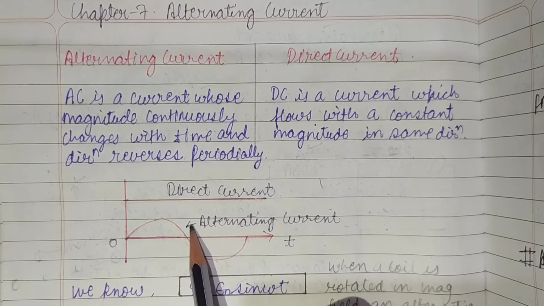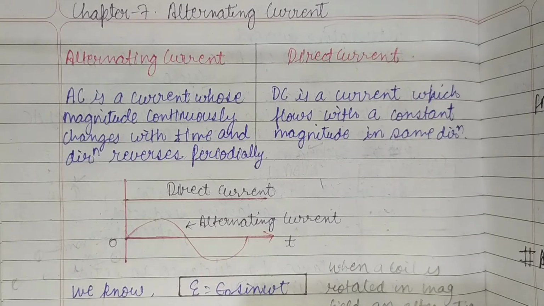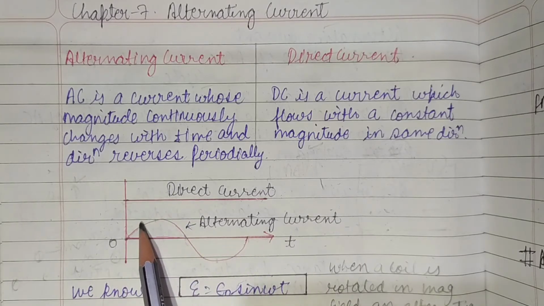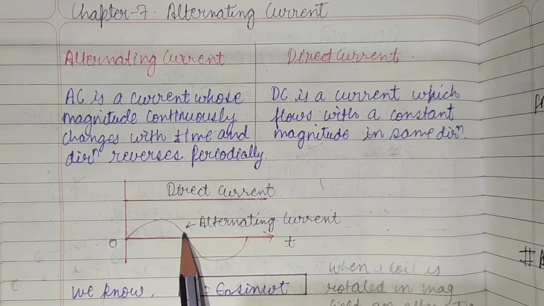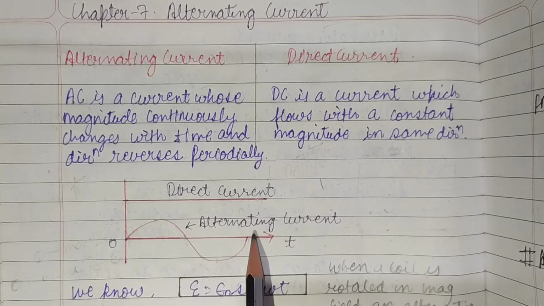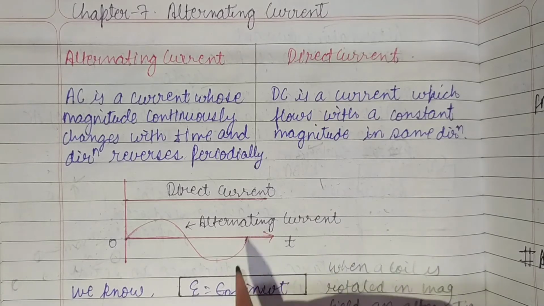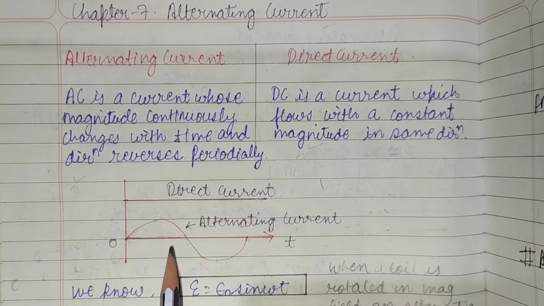But in alternating current, the magnitude is changing and the direction is reversing alternately. In one half cycle it is one way, and in the other half cycle the direction is reversed. The direction of alternating current keeps on reversing.